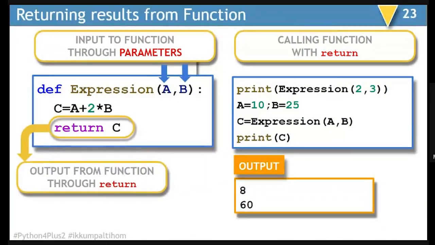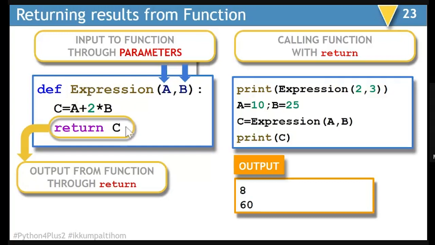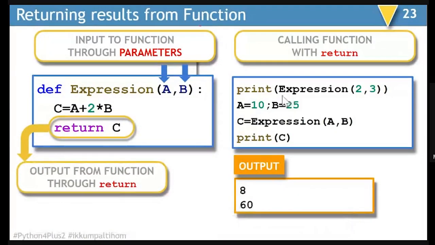And this is another way of taking out content from the function, which is through return. So this is how the syntax will change. The last statement of the function will be return. In this particular example, you can see the difference between the normal function and the function which is returning a result. If it had been a normal function, I would not have been allowed to put it inside a print statement.